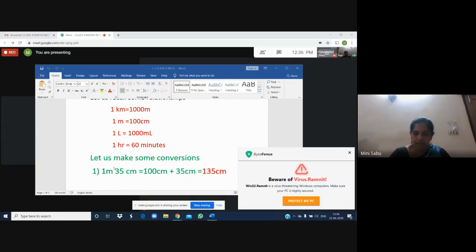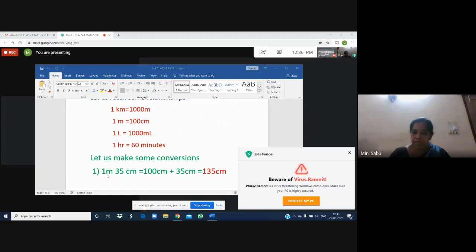We just recalled that 1 meter is equal to 100 centimeter, and 35 centimeter you can add together, because only similar units you can add. We cannot add 1 meter with 35 centimeter and say 36 centimeter.